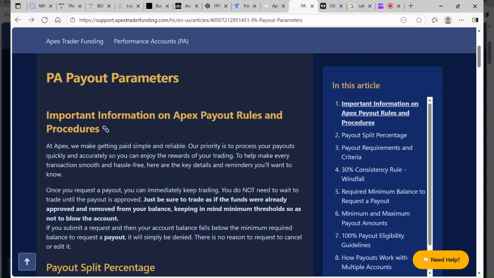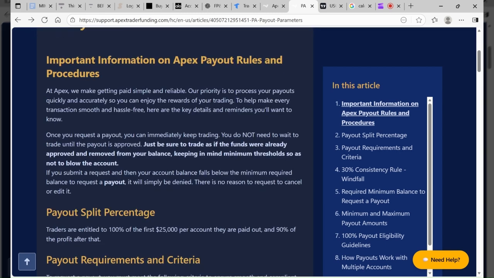Now, first things first, I will be breaking down all of these rules pretty quickly and pretty much giving you guys a good summary and highlight of all of the rules. Please go read it yourself, as if I'm not doing this video, read it yourself. Be a manager of your account. Be responsible for your account. Make sure you understand all the rules inside out, so when it comes to payout time, you're not sitting there looking confused as to why you can't get a payout. Right. So let's go and get into the rules.